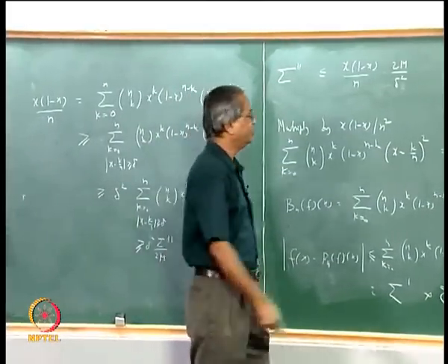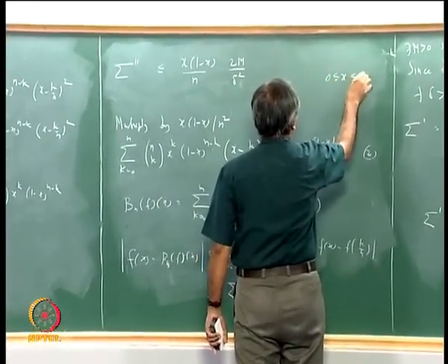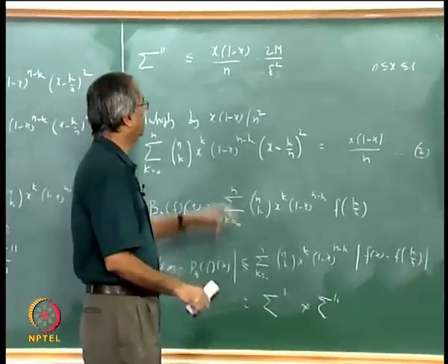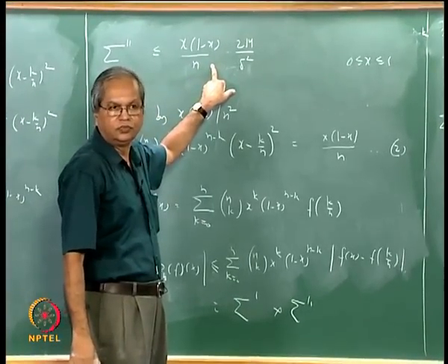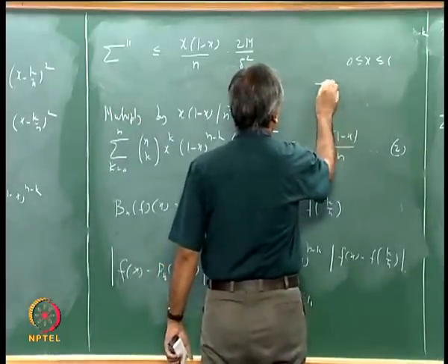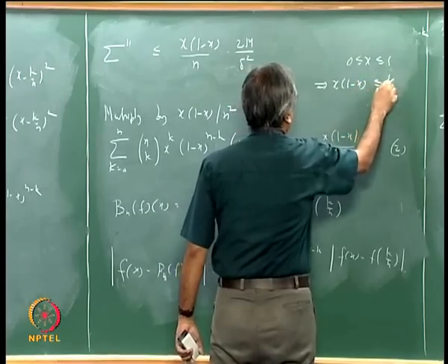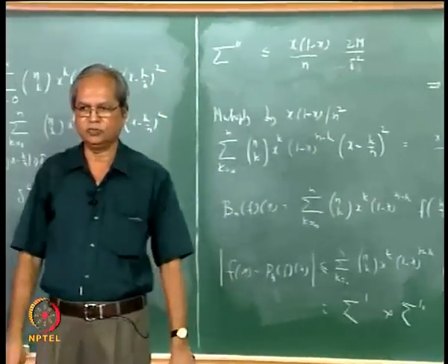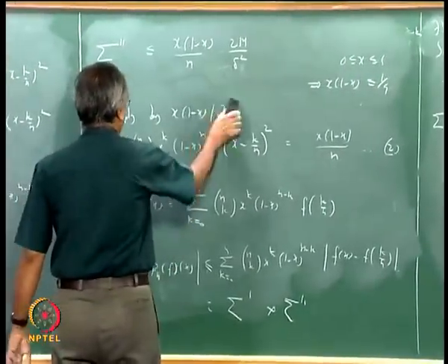Now again remember the whole thing is happening in the interval 0 to 1, that is 0 less than or equal to x less than or equal to 1. Do you agree that in this interval x into 1 minus x will be less than or equal to 1 by 4? For 0 less than or equal to x less than or equal to 1, this implies that x into 1 minus x is less than or equal to 1 by 4 for all x. It is an elementary maximum problem.